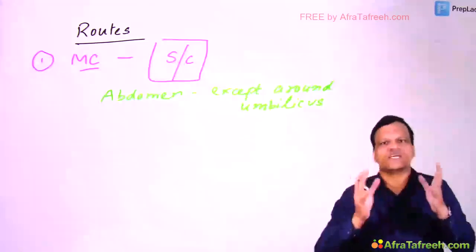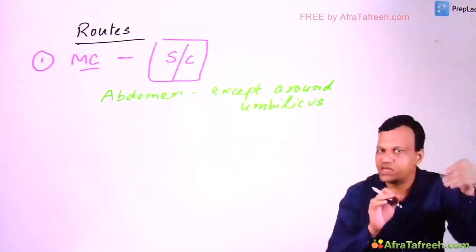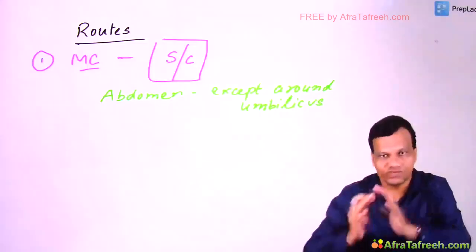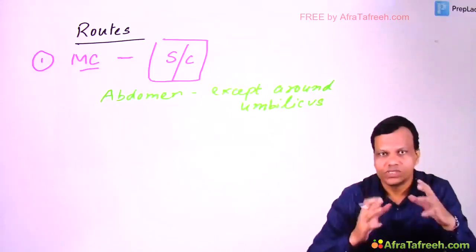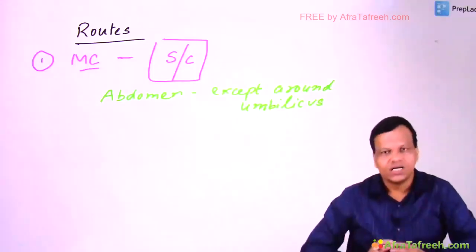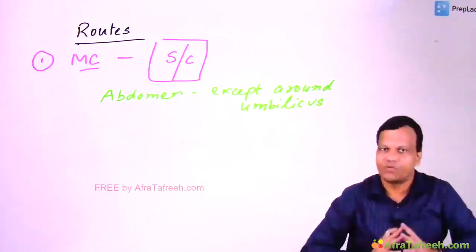The thickness of skin around the umbilicus is not uniform. So we are not sure how much insulin will be absorbed or not absorbed, because we want tight regulation of glucose. Insulin that is too high or too low can cause problems. So we do not use the area around the umbilicus. Any other part of the abdomen we can use.